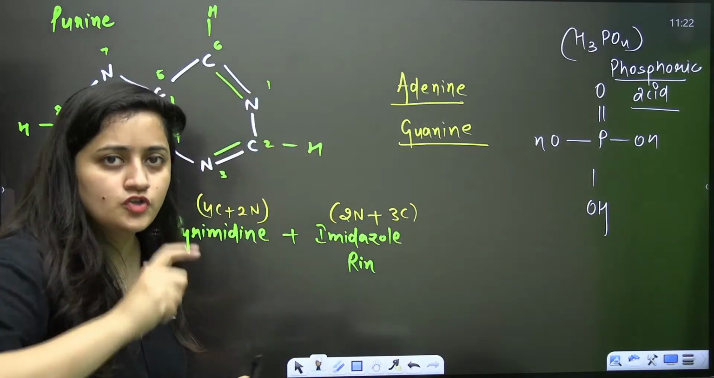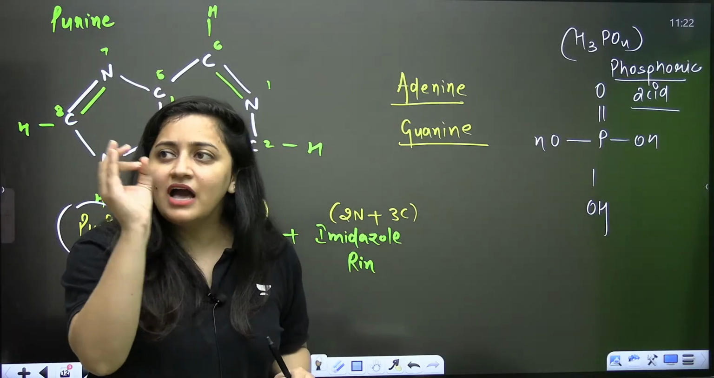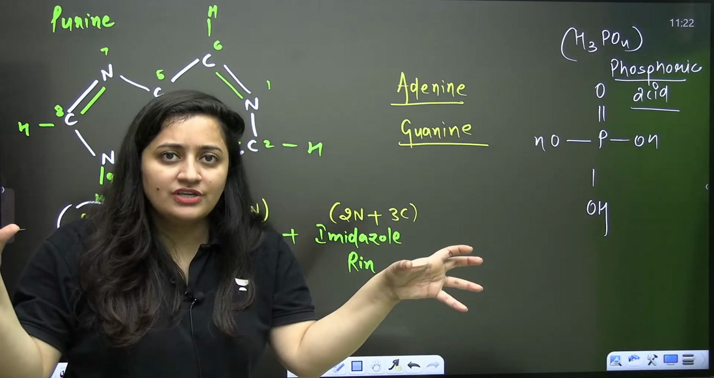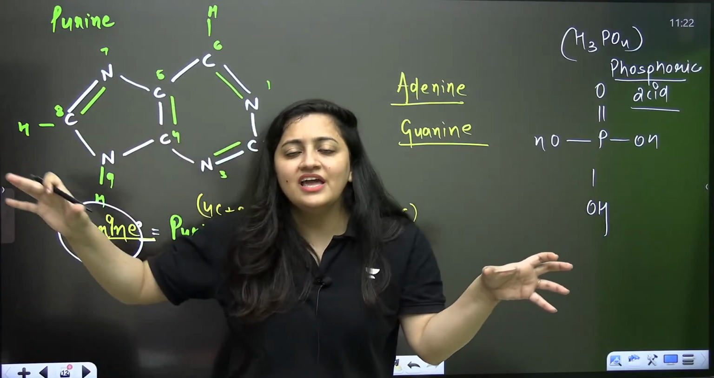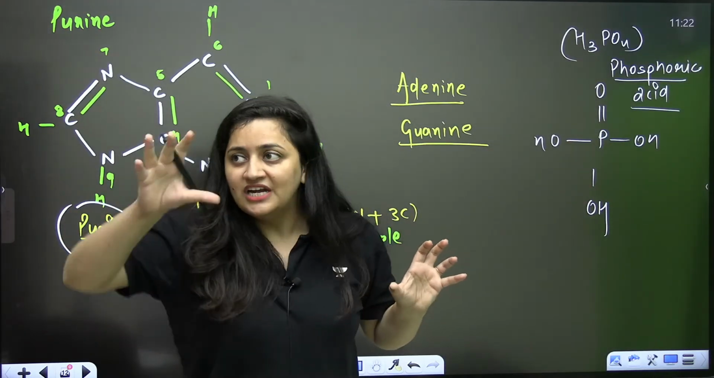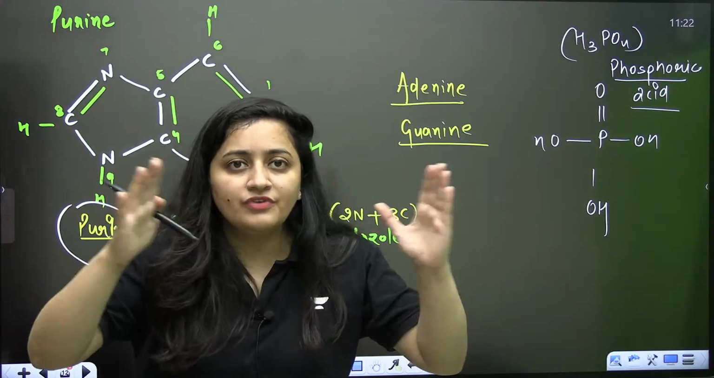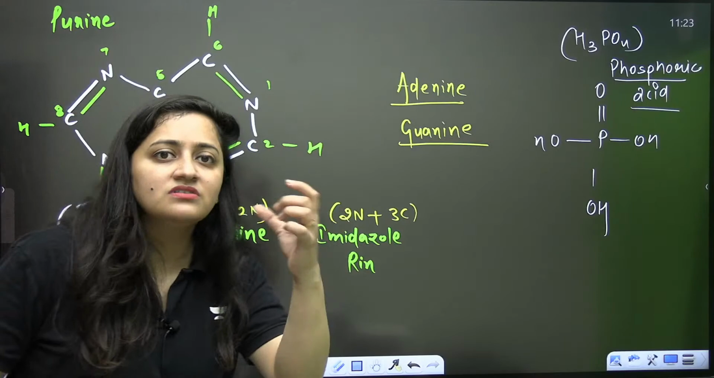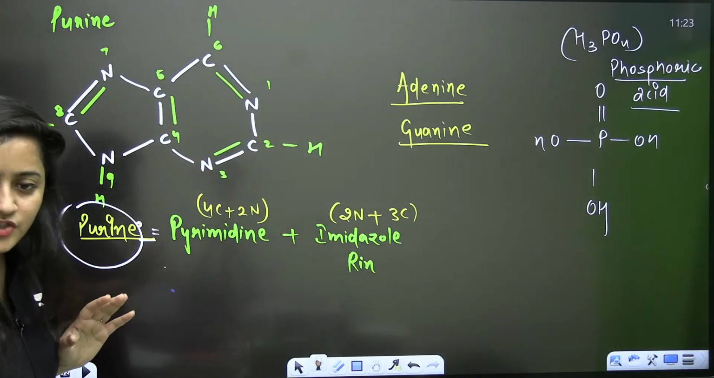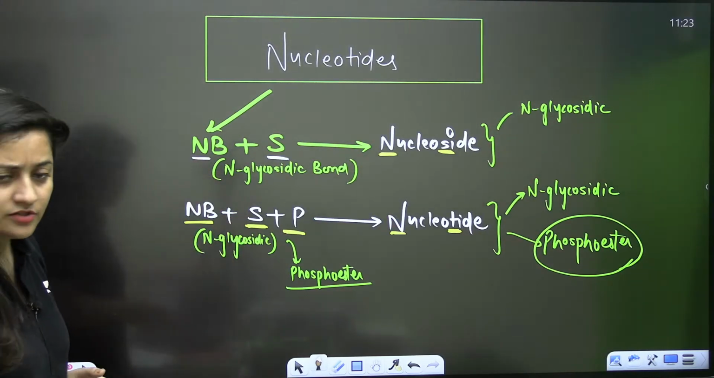Now next is the sugar. Sugar is a pentose, a 5 carbon sugar. The ring is furanose. So ribose and deoxyribose are the two sugars. Deoxyribose is in DNA. Ribose is in RNA. This is another difference. Deoxyribose is without oxygen, so oxygen is absent at the second position when you compare the structures of ribose and deoxyribose. Then we talked about phosphoric acid, H3PO4. Here we are talking about the bonding.